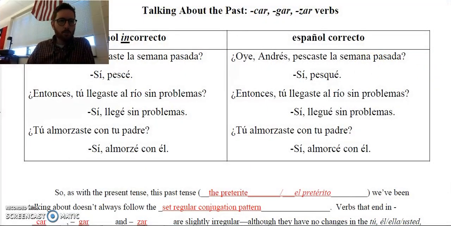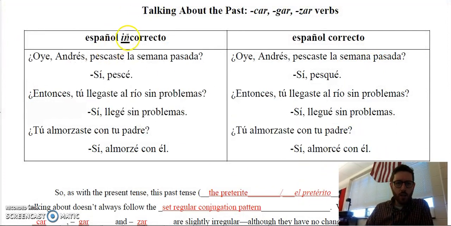So, real quick, let's take a look at these two conversations. Here is español incorrecto. Here is incorrect Spanish. If you were to say, for example, "Oye, Andrés, ¿pescaste la semana pasada?" "Sí, pesé." Or "Entonces, ¿tú llegaste al río sin problemas?" "Sí, llegué sin problemas." Or "¿Tú almorzaste con tu padre?" "Sí, almorcé con él." That is incorrect Spanish, which you see in the left-hand column there.